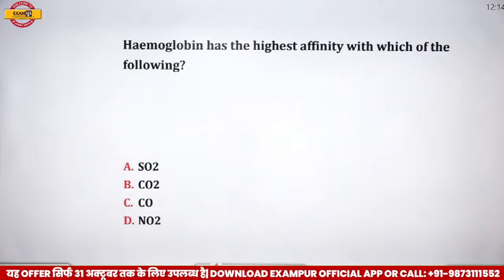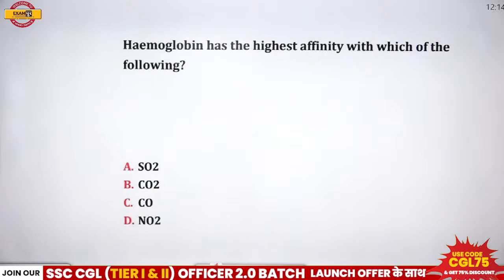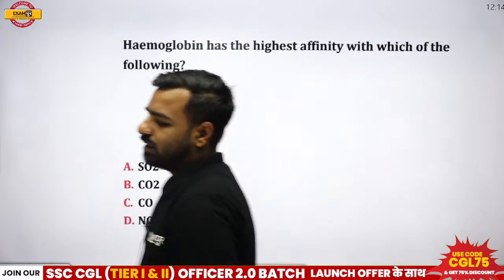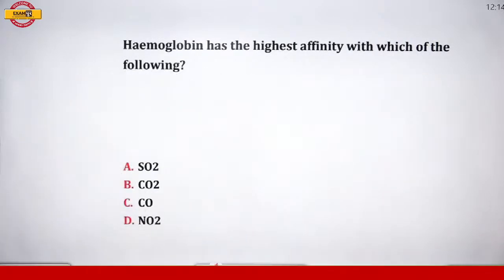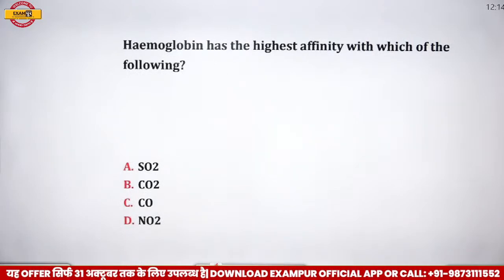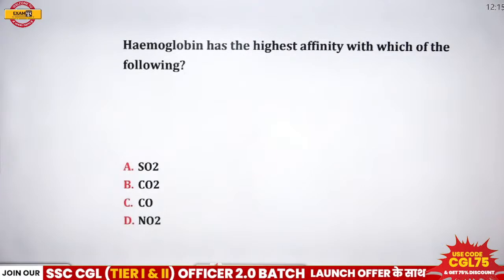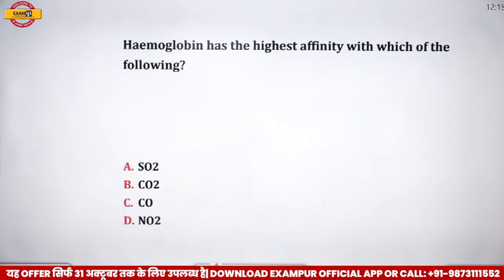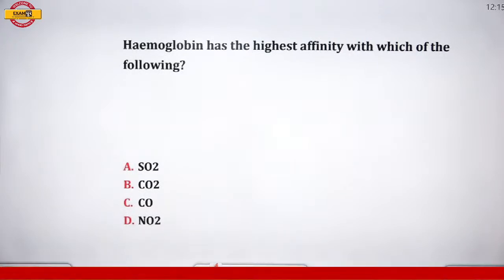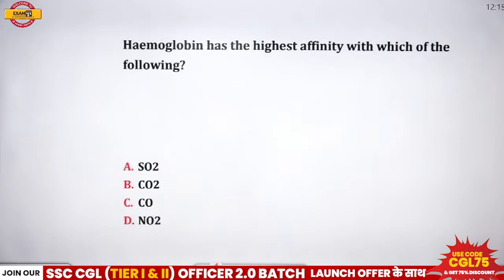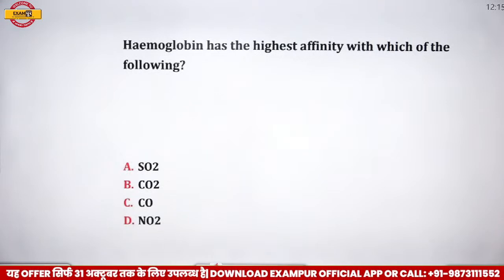Next, hemoglobin has the highest affinity to which of the following? Now we have four options. And I guess we have discussed this part. Answer please. Who can give me this answer? My question is, hemoglobin has the highest affinity to which of the following? Now this question is actually from the previous year part, and it is very very important, and everyone who is there in the session, kindly try to answer these questions because it will clear up all your doubts. Answer please.